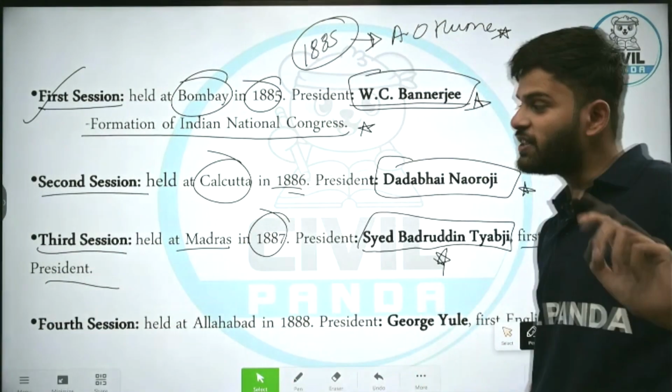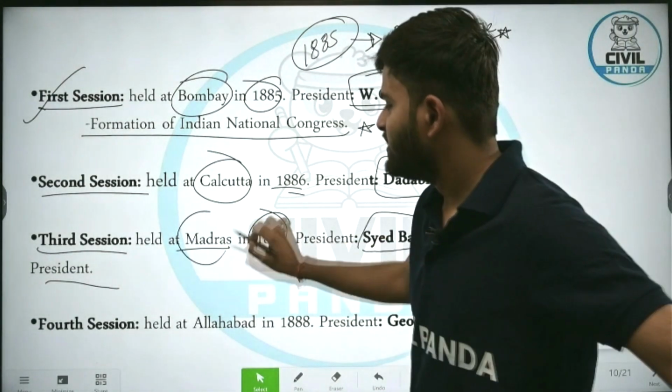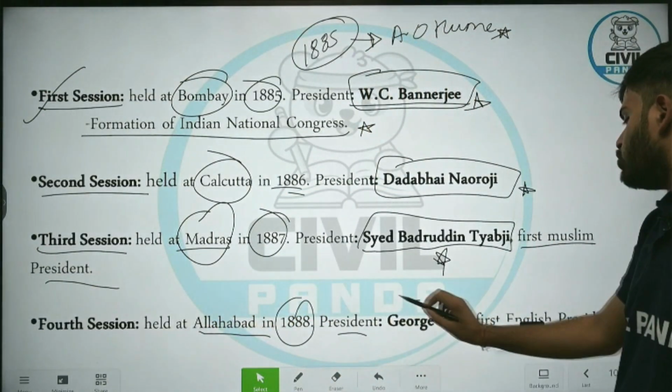Now, top 3 you must remember. First session, Bombay, everyone remembers, W.C. Banerjee. Third session, Badruddin Tayyabji, first Muslim president of Indian National Congress. It happened in Madras. Fourth, held at Allahabad in 1888, presided by George Yule.